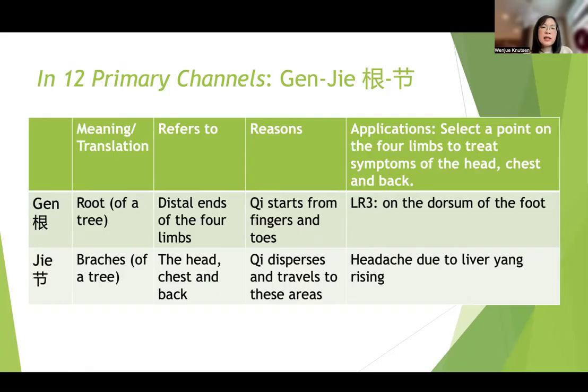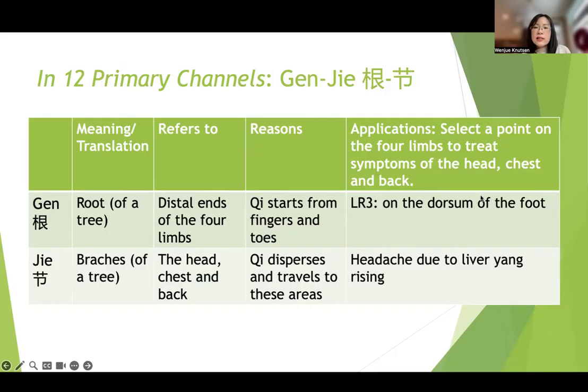And Jie is the branches of a tree. So it refers to the head, chest, and the back. The reason why is that Jie, the branches of a tree, is where qi travels from the distal end of fingers and toes and gradually travels up to the head, chest, and back, right? So qi disperses and travels to this area.